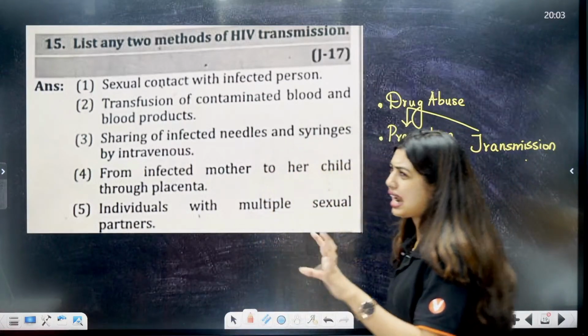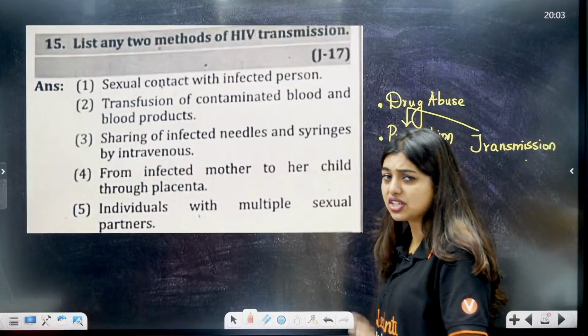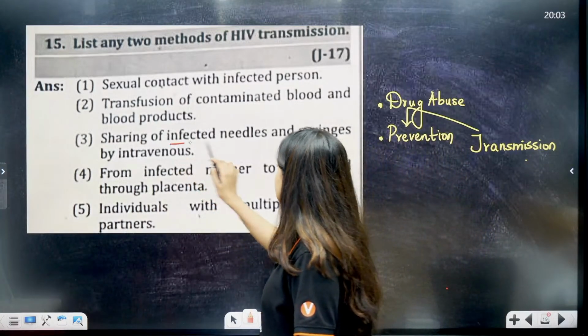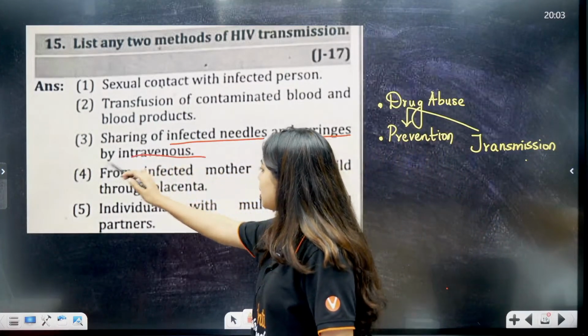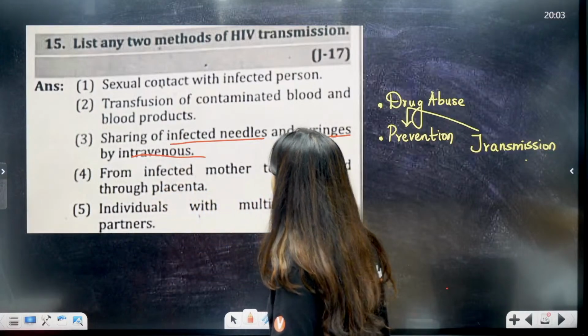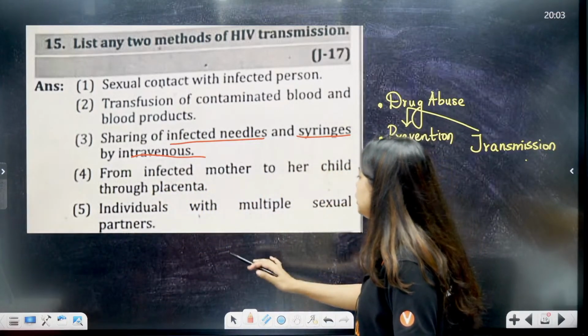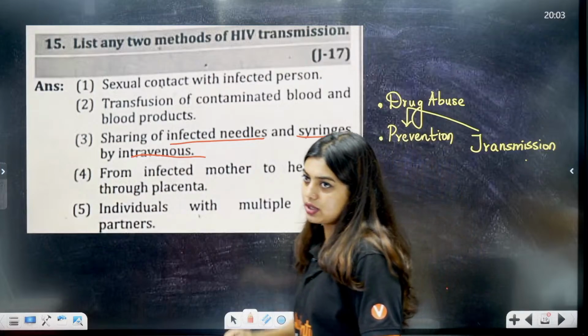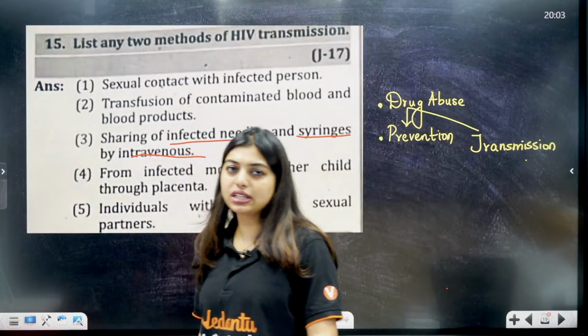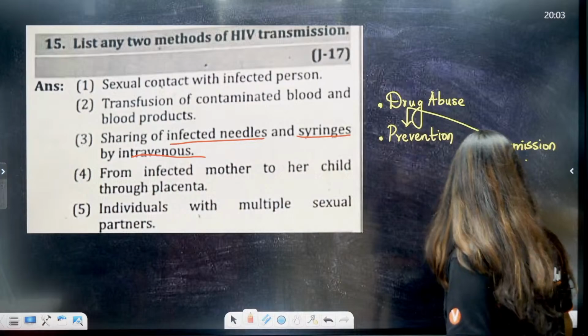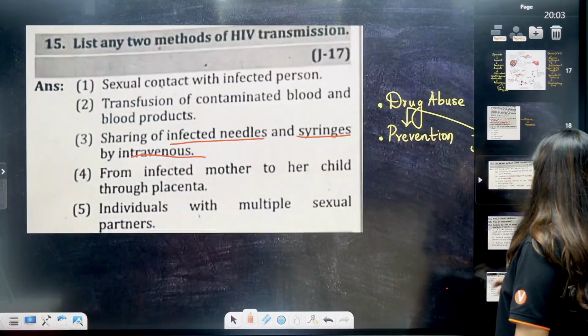Okay, or by tattoo, but tattoo is not mentioned that commonly, but intravenous drug abuse is mentioned. Sharing needles and syringes by intravenous, from infected mother to her child through placenta. Individuals with multiple sex partners. During this stage also AIDS will come. Any doubts in this? Easy peasy, this is all.